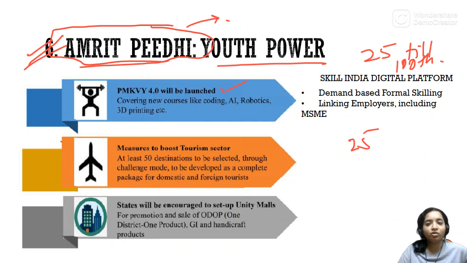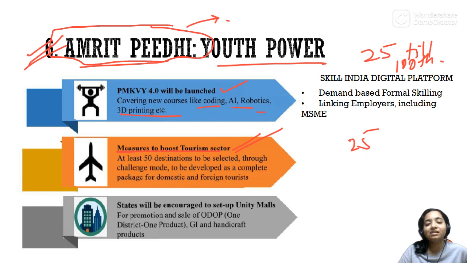I hope you all know what is KVY, and a 4.0 will be launched, in which the new age technology courses will be added, like coding, AI, robotics, 3D printing, etc. Then there's measures to boost tourism sector. States will be encouraged to set up unity malls.